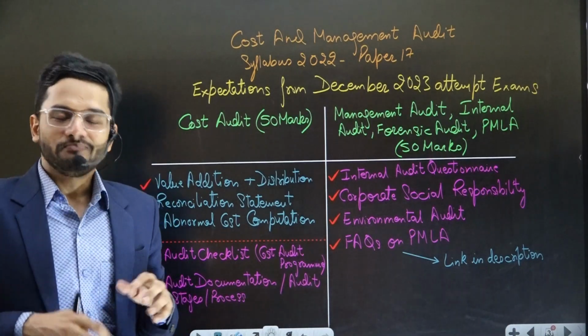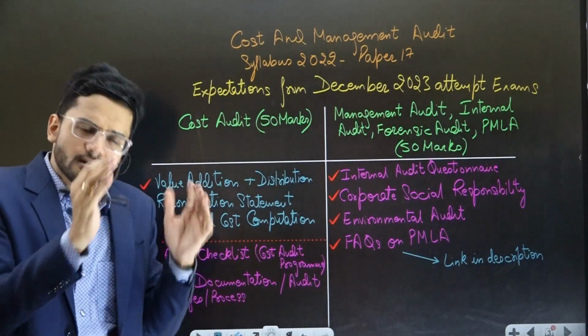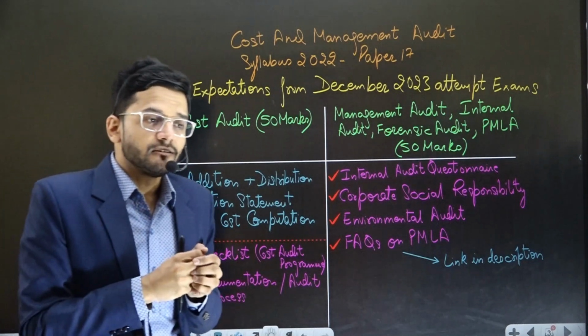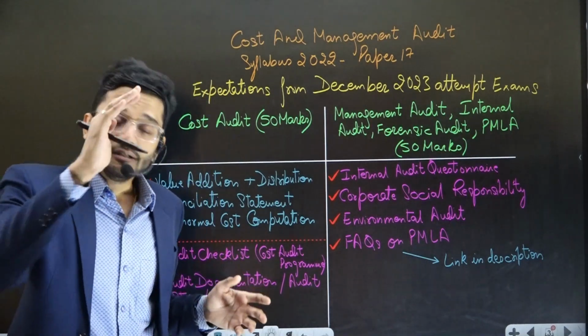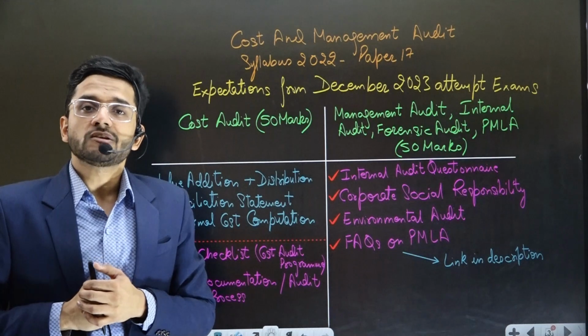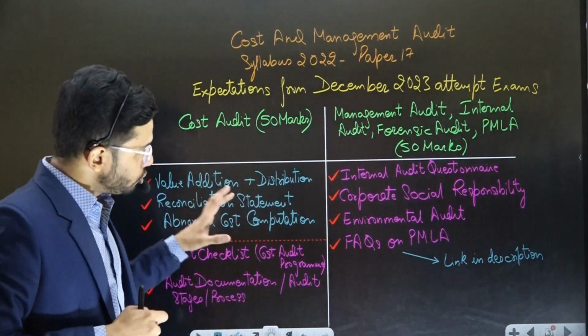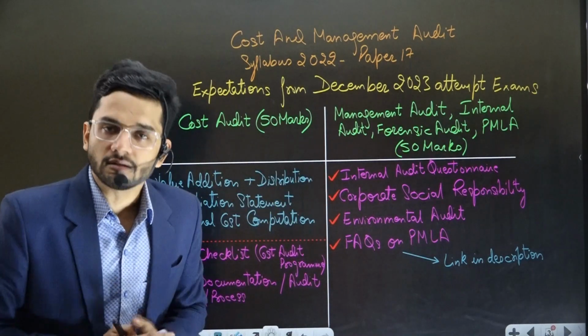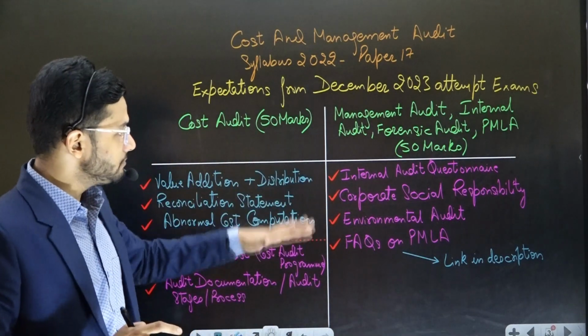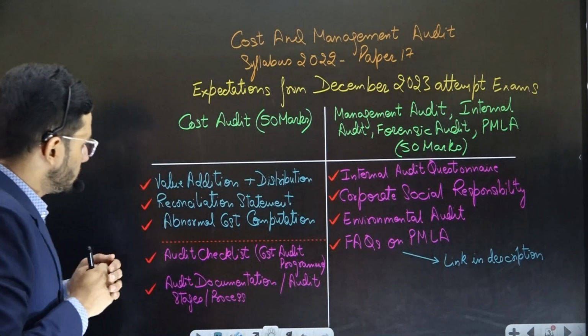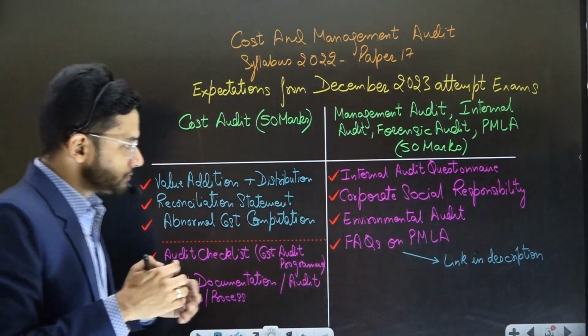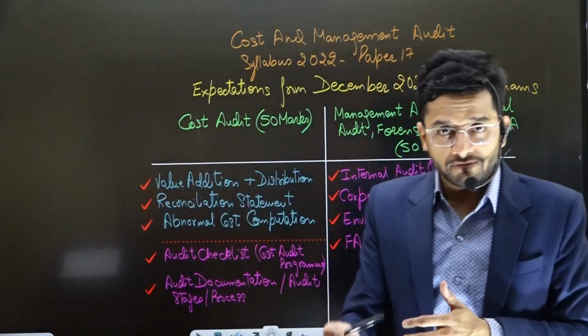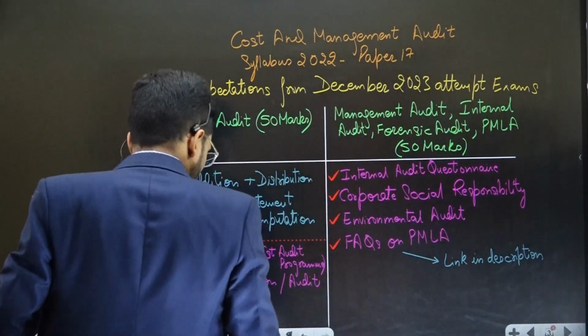There are certain areas where I find it very important for all of you to really go into the nitty-gritties and do them properly. Those I have listed over here. These are the areas where you cannot leave any stone unturned. I'll also touch base upon certain areas in the practical portion which are not that important for you.